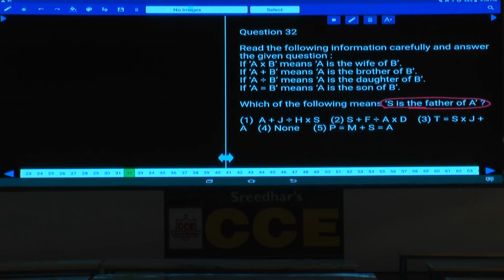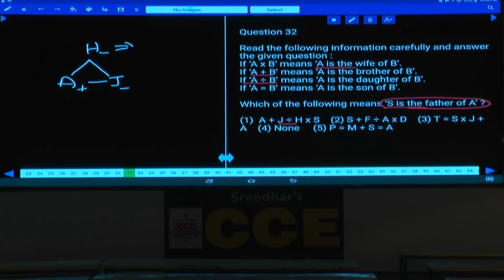Now check out with choice 1. What is choice 1 here? A plus J. Plus stands for A plus B means A is the brother of B. A plus J means A is the brother of J. A is the brother of J. J divided by, means J is the daughter of, no sir, A divided by B, A is the daughter of B. J divided by H, J is the daughter of H. As J is the daughter of H, this A and J are the children of H, and H into S. H into S, and H is the wife of whom? H is the wife of S.